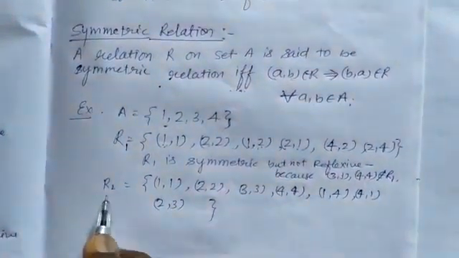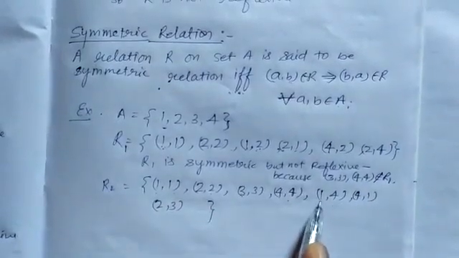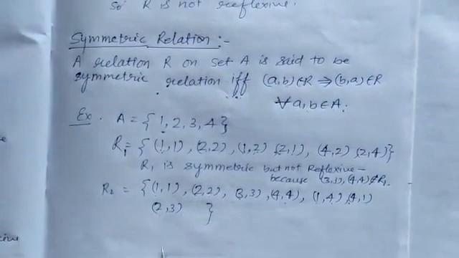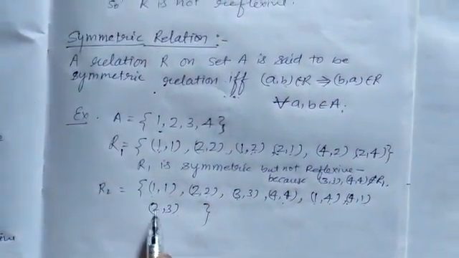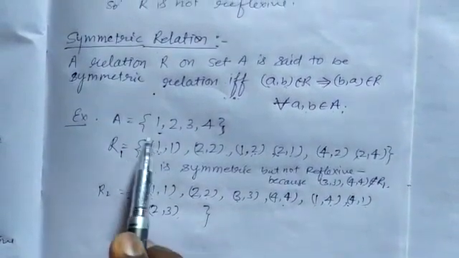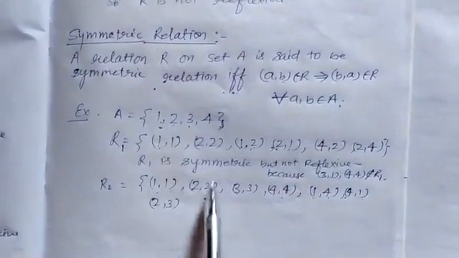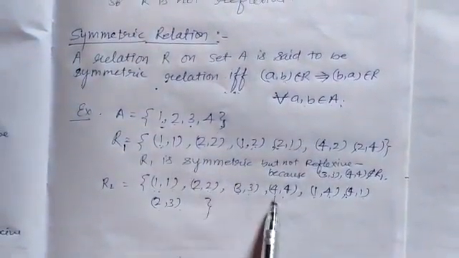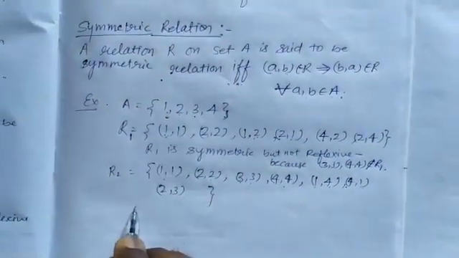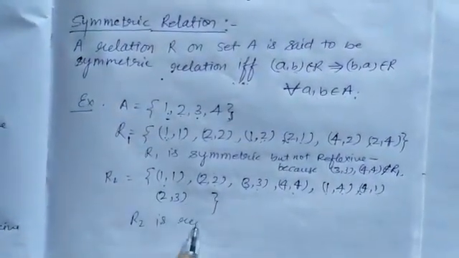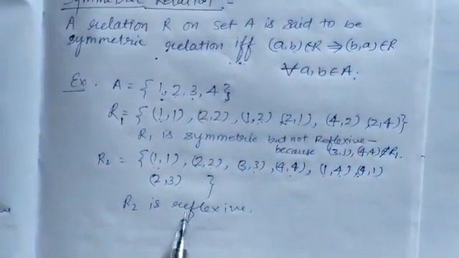Now for the second relation, here given (1,1), (2,2), (3,3), (4,4), (1,4), (4,1), (2,3). First of all we have to check for the reflexive relation. For the reflexive relation, every element of set A is related to itself. (1,1) is given, (2,2) also given, (3,3) also given, (4,4) is given, so it is reflexive. R2 is reflexive. Now check for symmetric relation.